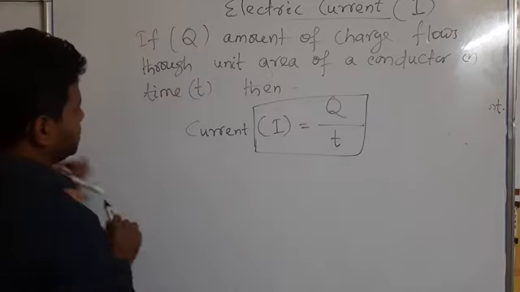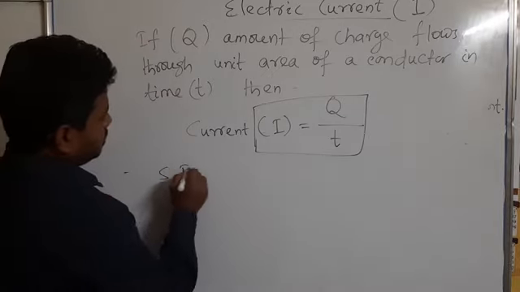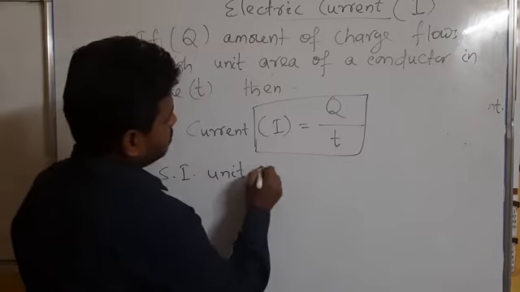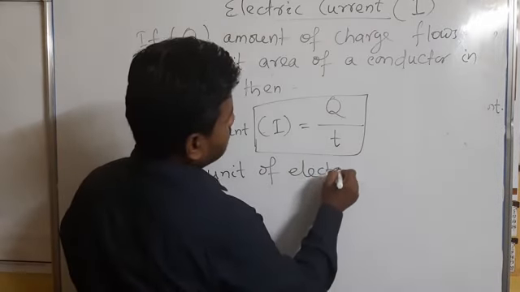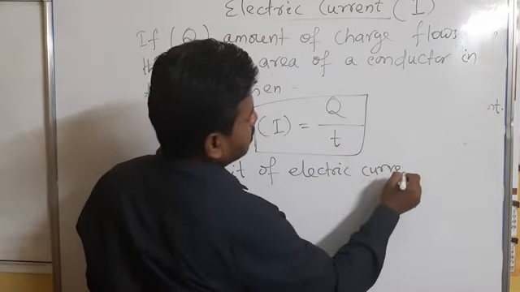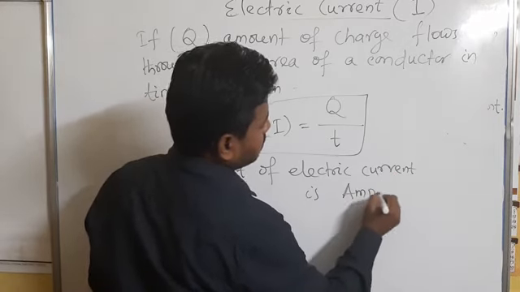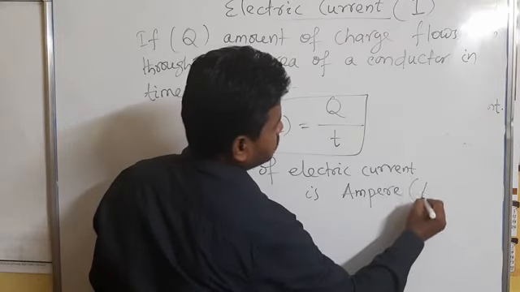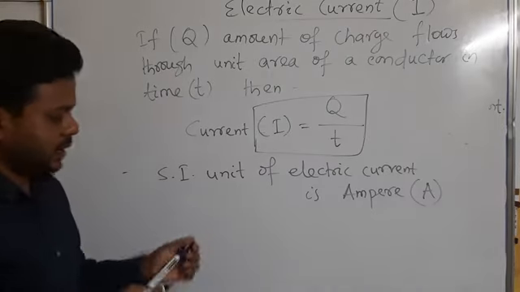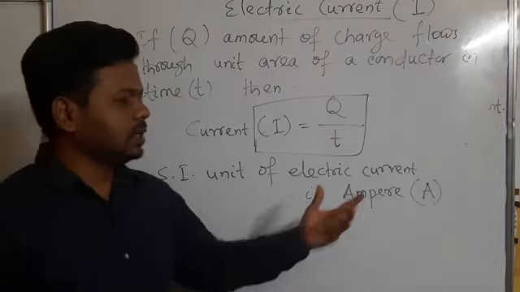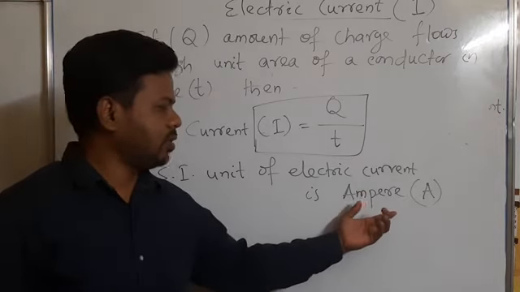So the SI unit of electric current is ampere, which is also denoted as capital A. Capital A is the symbolized form of ampere.